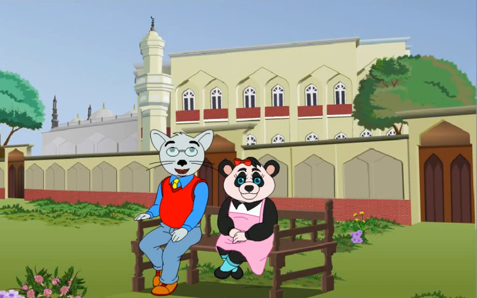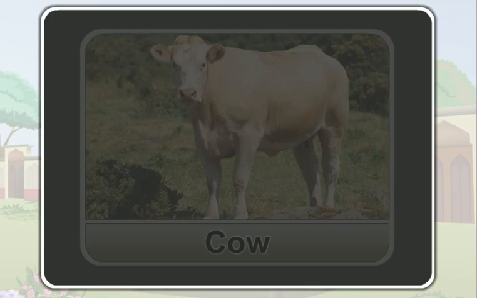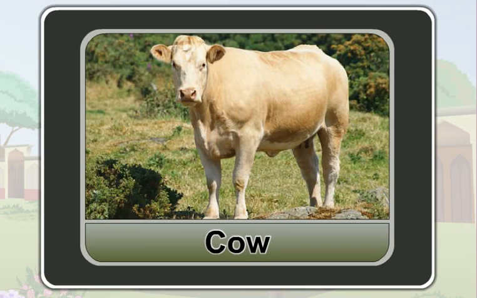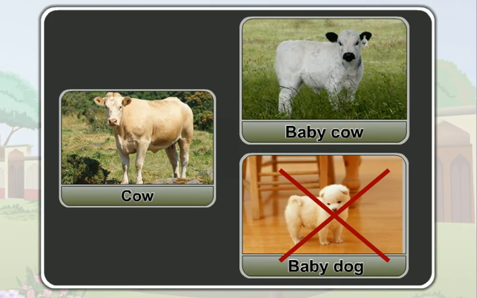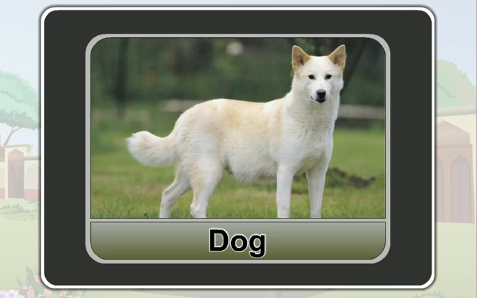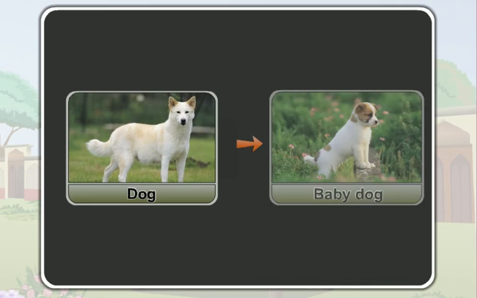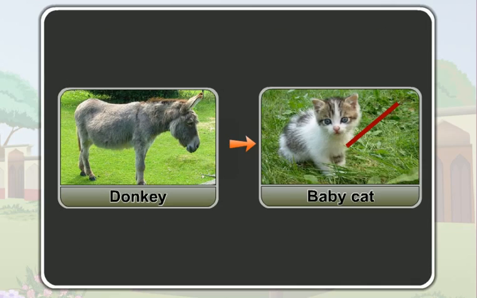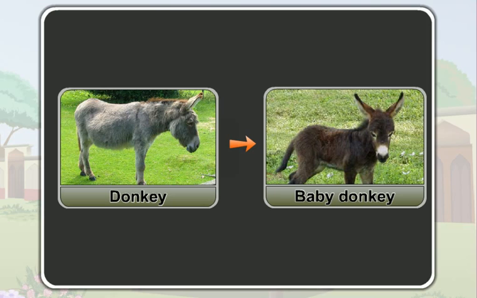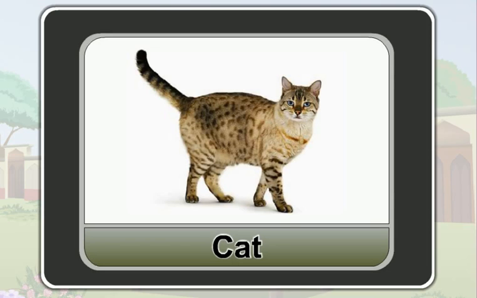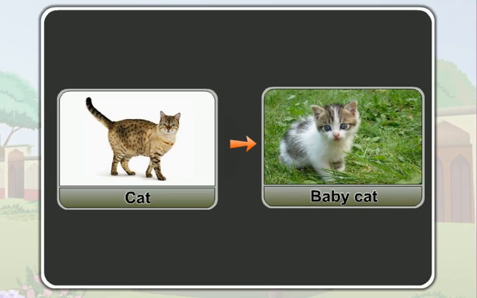Now tell me, can a cow reproduce a dog? Obviously not. A cow can reproduce only another cow. It cannot reproduce a dog. Only the dog can reproduce the next dog. Likewise, a donkey cannot reproduce a cat. It can reproduce only another donkey. Only the cat can reproduce another cat.